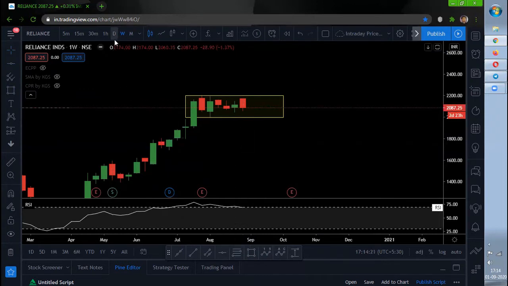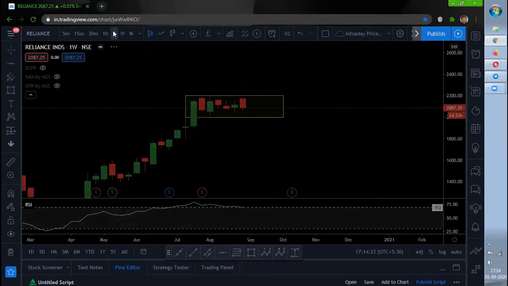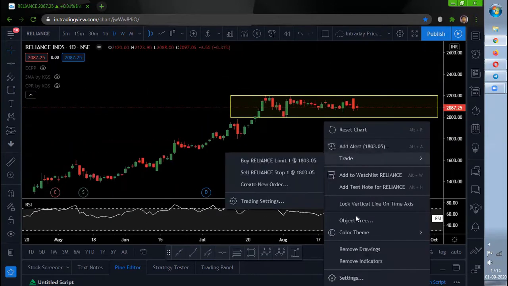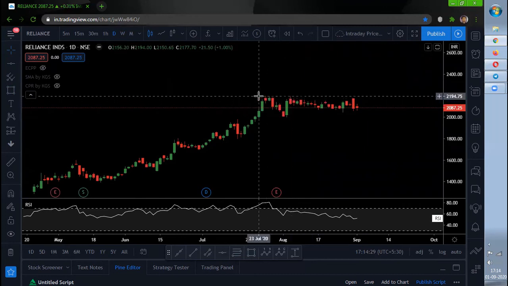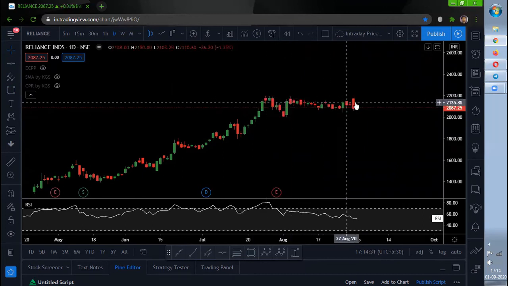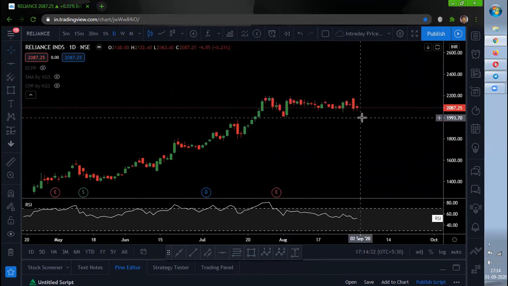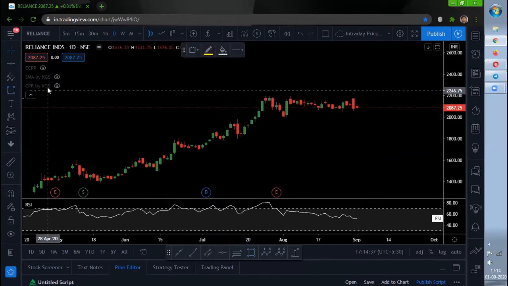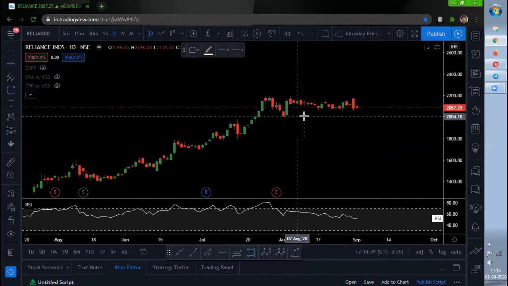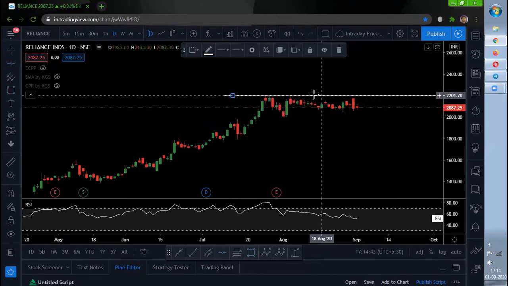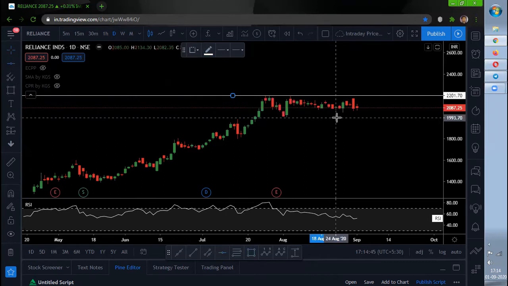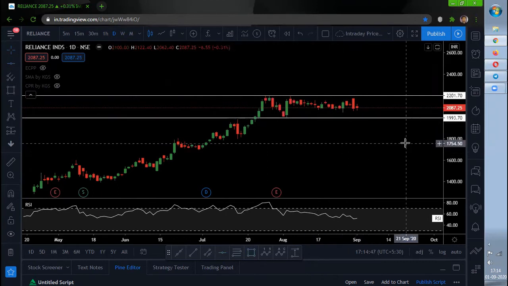Now as per the daily time frame, in the same way, nearly from July 27th till August 31st, nearly 1 month of consolidation is happening in Reliance. So what we can say is, if the all-time high is going to get broken, we can see some upside move. Otherwise, this low of 1990 has to get broken to see the downside move.